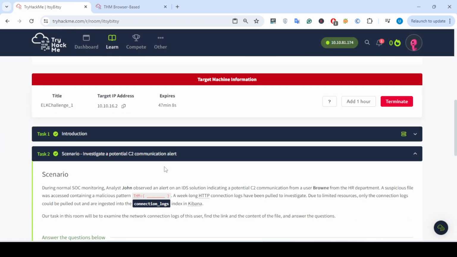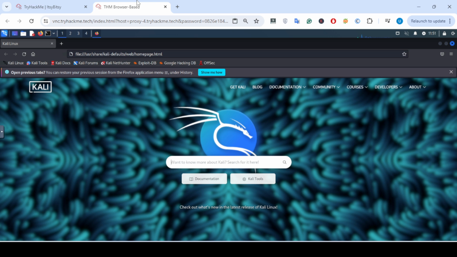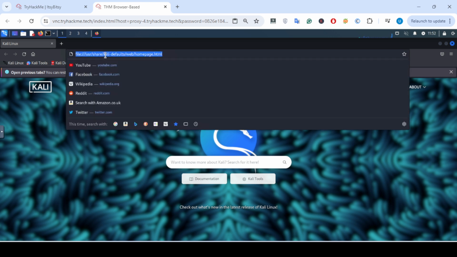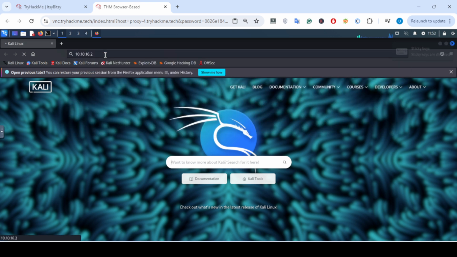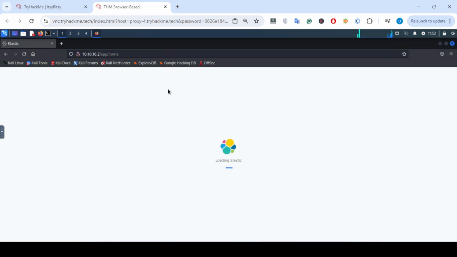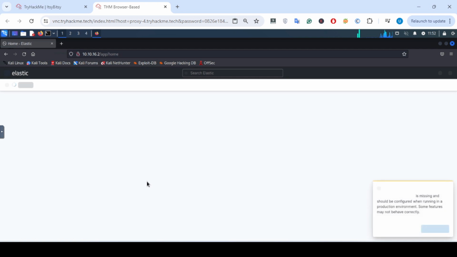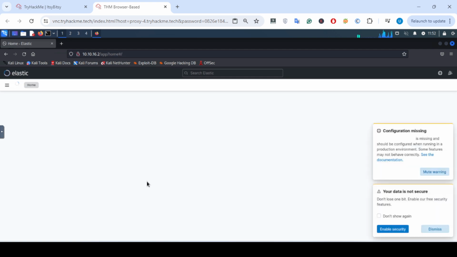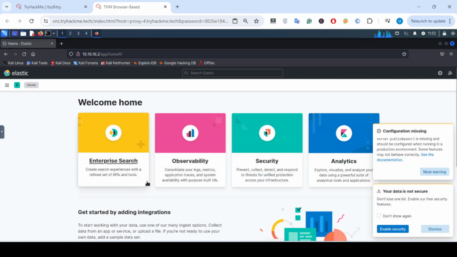You should also turn on the target machine as well. To access this target machine, I'm just going to copy its IP address from here and move to the attacker machine browser. Okay, so this is the front look of the Elastic solution. It's a free open source solution that you can utilize to perform log analysis, to monitor the logs, and to perform analysis of the logs.